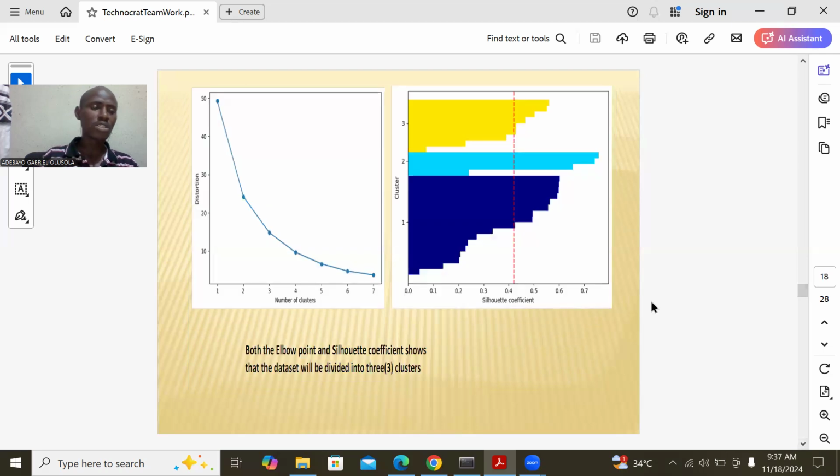Now, how do we determine the number of clusters? There are many ways to determine the number of clusters, but we are choosing 2: the elbow point and the silhouette coefficient. Both of them tell us that this data set is going to have 3 clusters: 1, 2, 3. So therefore, we expect to have 3 clusters.